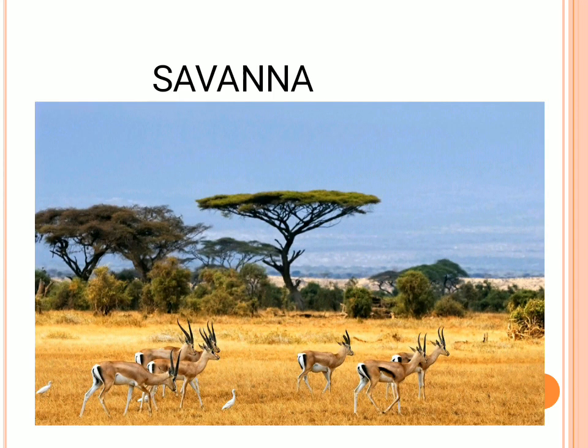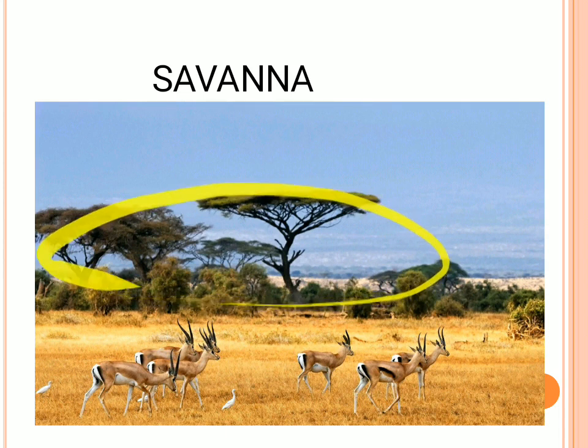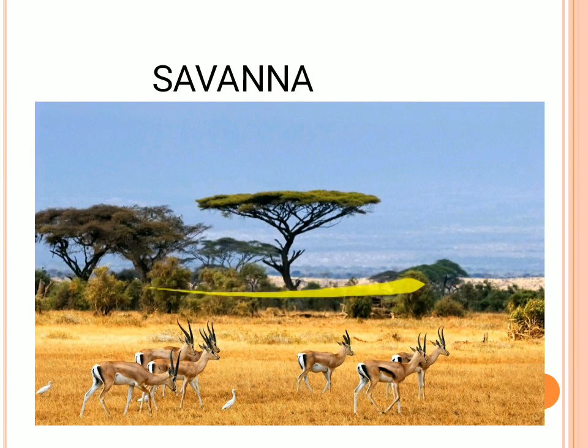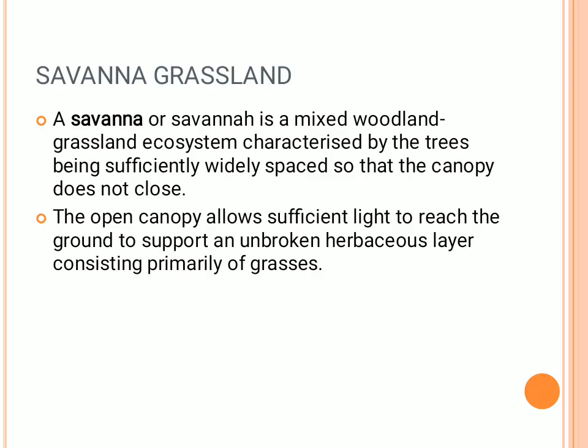So the savanna is something like this. You can find it in Africa, in the major regions where there are a little bit of shrubs and a little bit of dried up trees. Trees are also not full of vegetation, but dried up, with lots of grazing animals seen in the savanna grassland. It is a mixing of woodland trees as well as sufficiently spaced trees, because not many big trees are present, and the canopy will allow only some light to come up to the ground, but the grasses will not need that much light.